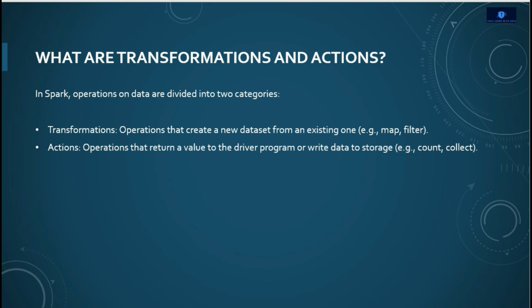Actions are like the final steps of a recipe. They produce a result or save the data. Whenever you call an action, Spark executes all the transformations you have defined. We have multiple types of actions, like collect, count, and save also.